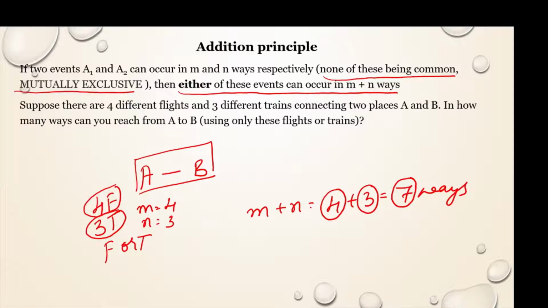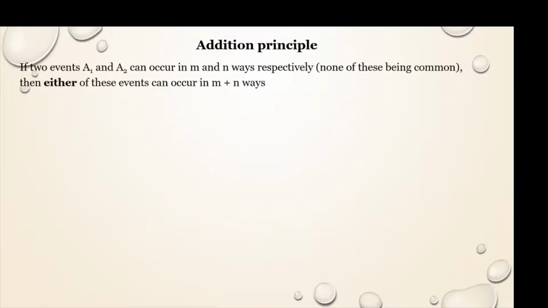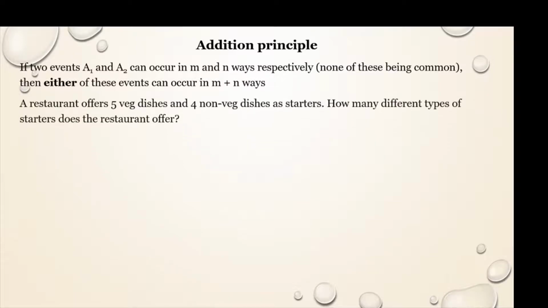Let us understand this with one more example. A restaurant offers 5 veg dishes and 4 non-veg dishes as starters. So it is offering you 5 veg dishes and 4 non-veg dishes. How many different types of starters does the restaurant offer?